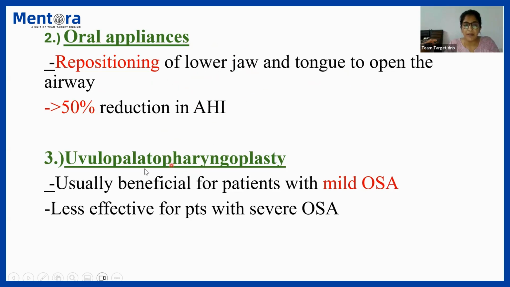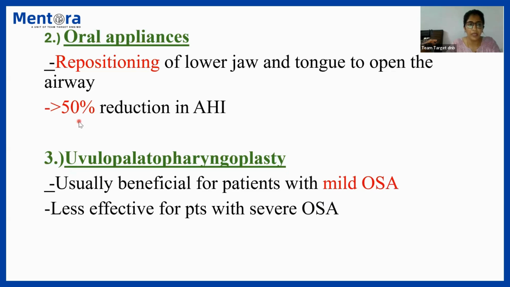Then there is surgical management, which includes uvulopalatopharyngoplasty. It is usually beneficial for patients with mild OSA, but not so effective for patients with severe OSA. Remember that severe OSA patients would not really respond to uvulopalatopharyngoplasty.